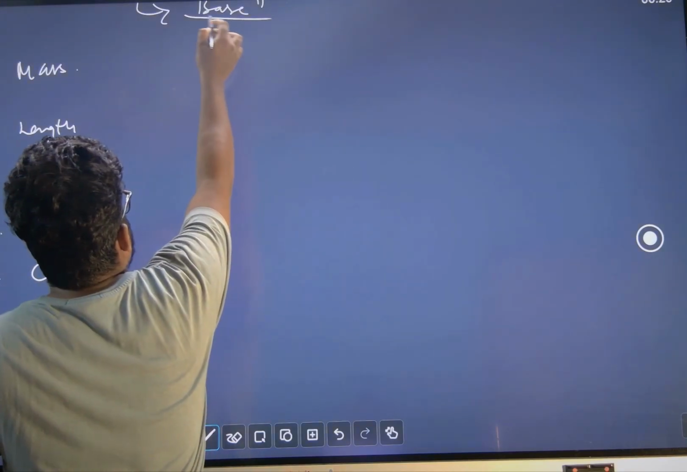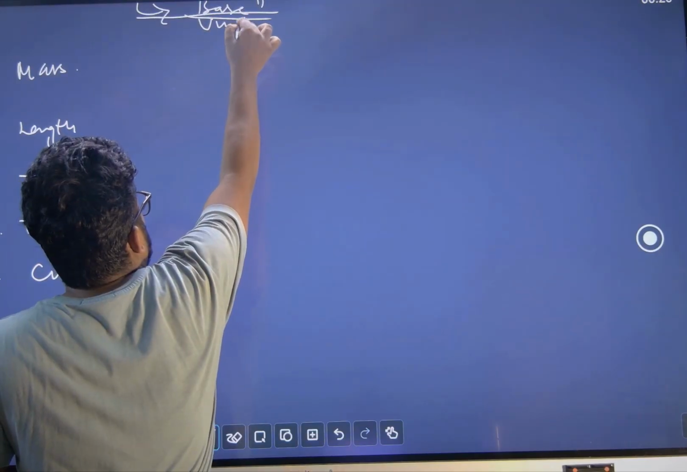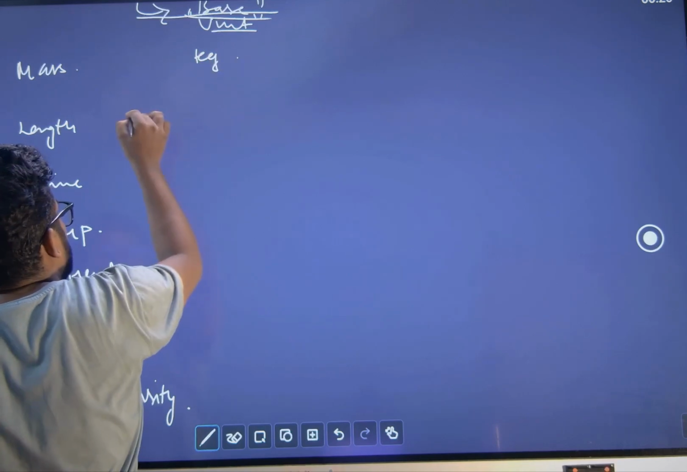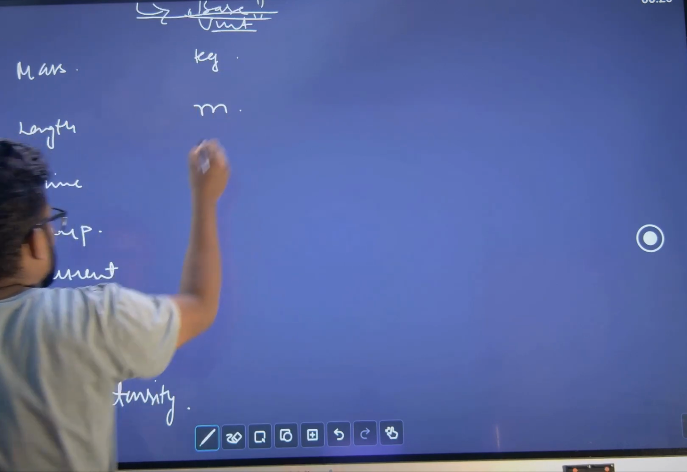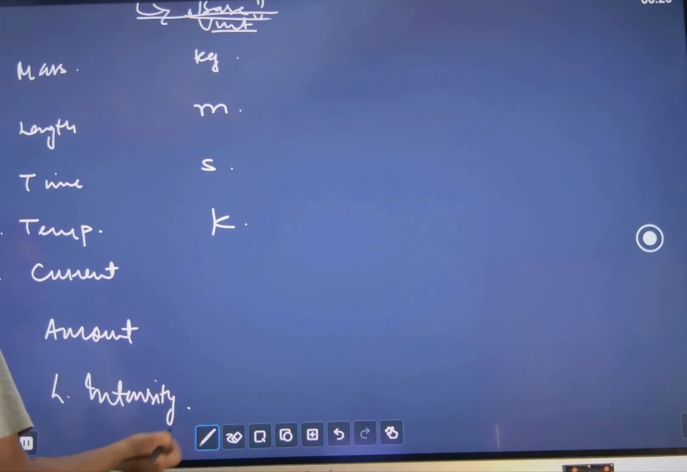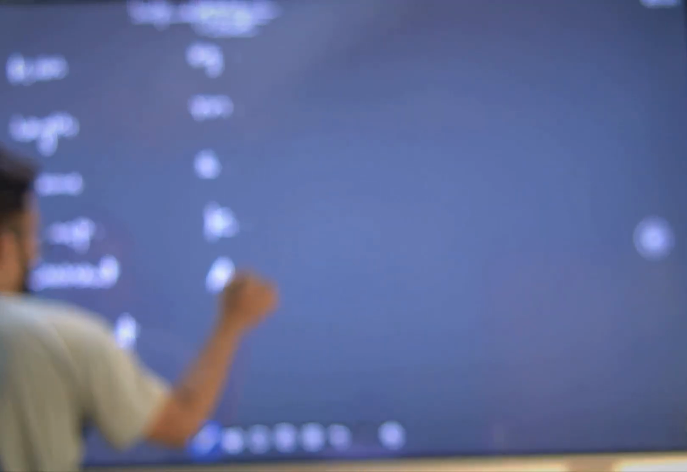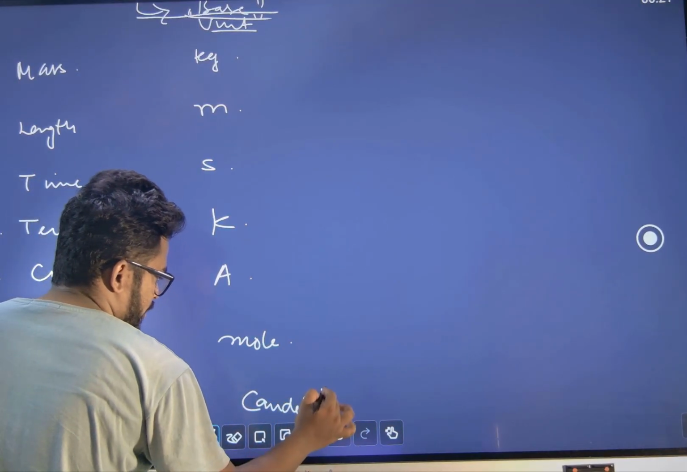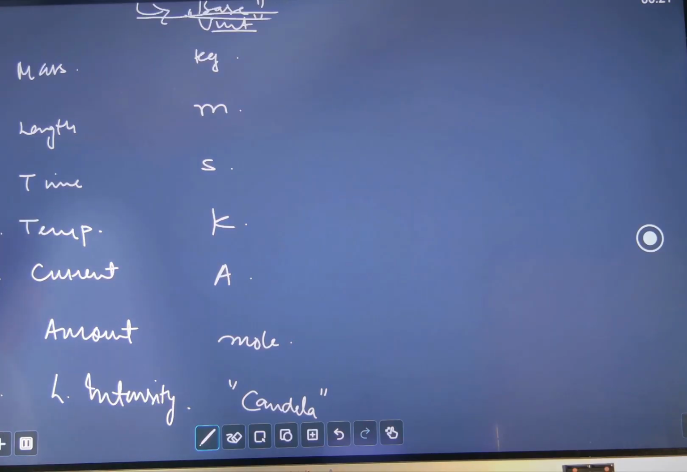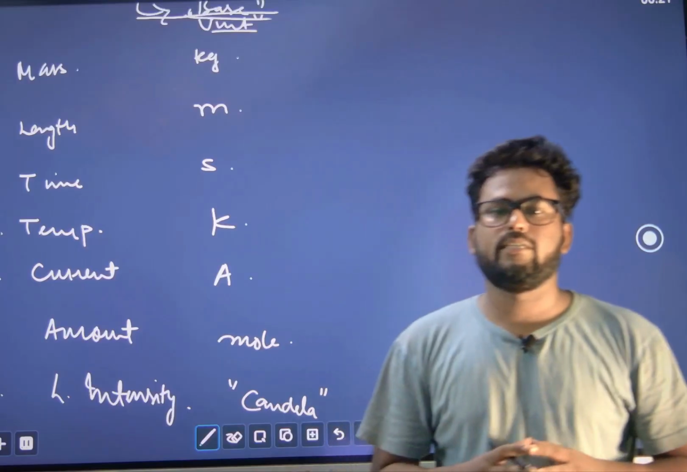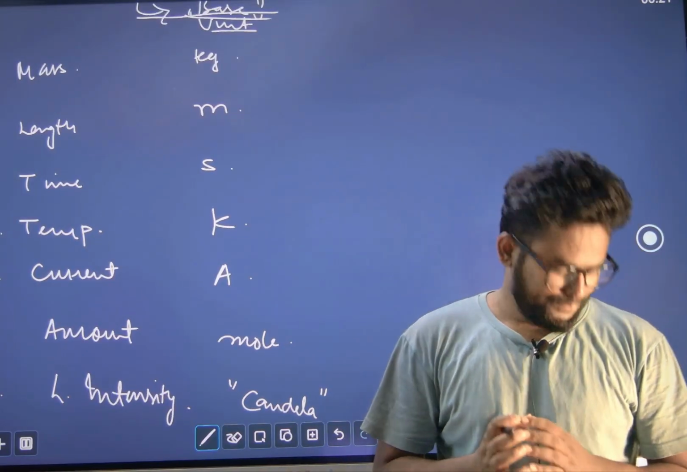Now every fundamental quantity has its unit in which we measure it. Mass can be measured in kilogram, length in meter, time we measure in second, temperature we measure in what? Kelvin, current in ampere, amount of substance we measure in mole, luminous intensity is measured in candela. So these are the 7 fundamental quantities and their respective units as well.